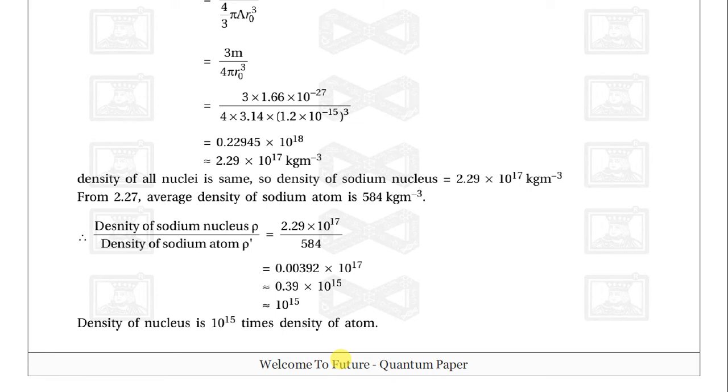So we will get the answer, 0.00392 into 10 raised to 17, so 0.39 into 10 raised to 15, about 10 raised to 15. The density of the nucleus is about 10 raised to 15 times the density of the atom.